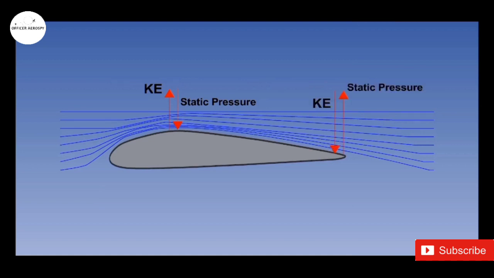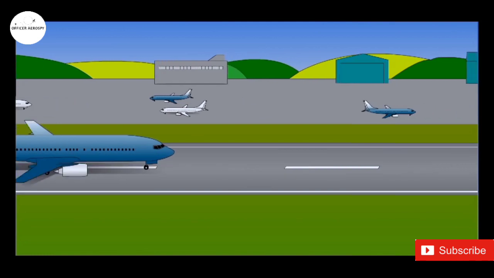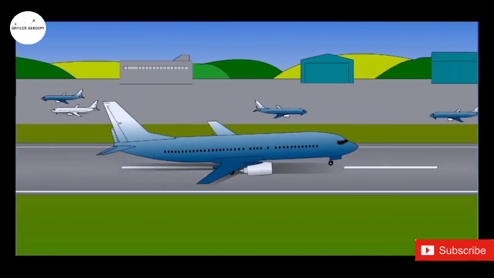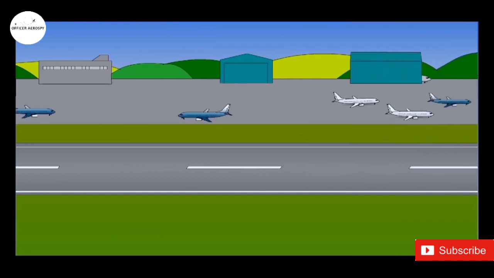Conversely, if air decelerates, the kinetic energy will decrease and the static pressure will increase. Additionally, it should be remembered that these pressure changes will not apply at speeds below Mach 0.4. By using these effects, an aerofoil can generate aerodynamic forces. This is required basic knowledge for flight.